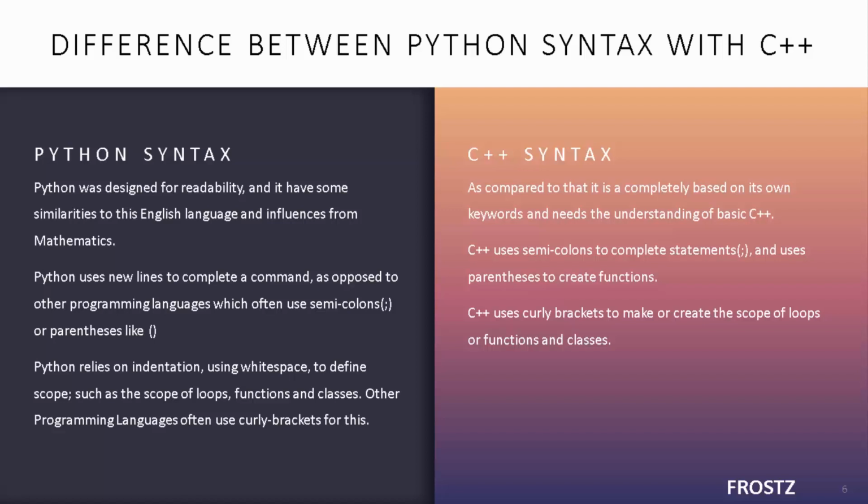It uses those white spaces to define scope for loops. Like if you want to create a for loop, in C++ you're going to write for, make a parenthesis with a condition like A is equal to B, then open a curly bracket, write the statement, close the bracket, and that's it. But in Python, if you want to start a for loop, you type in for, define the condition, press enter, define the statement like print and the word whatever you want to print, and then just go away. It's going to work. It does not even use curly brackets, whereas other languages use curly brackets for defining the scope of a function.